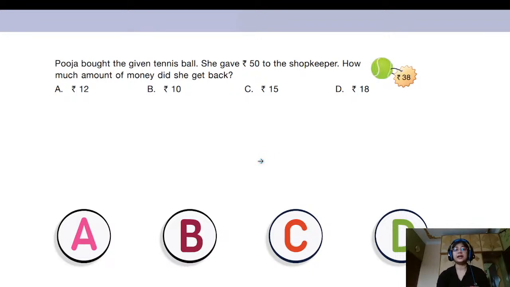Is it A 12, B rupees 10, C rupees 15, or D rupees 18? Which is the correct option? How much amount of money is Pooja going to get back from the shopkeeper?